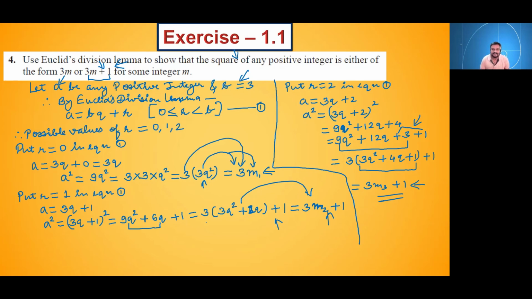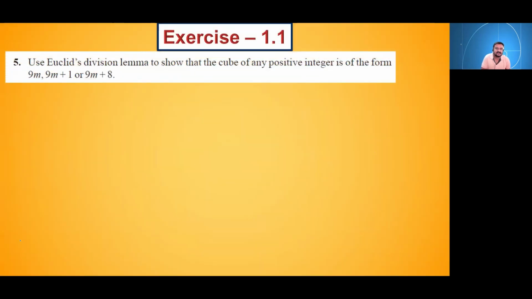You write down the final statement also. Square of any positive integer is in the form of 3m or 3m plus 1. Similarly, try the next one. I will give you some time. The process is the same. Now here they have said cube of any positive integer. So in the previous case we did squaring on both sides, here you will do cubing on both sides.